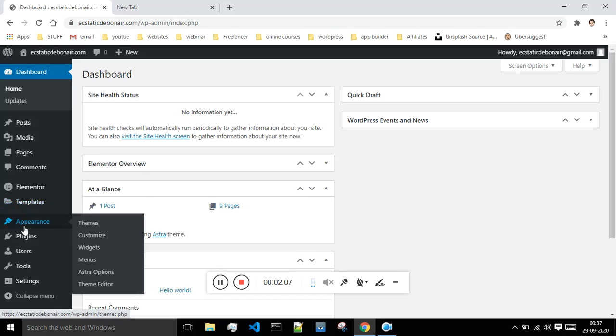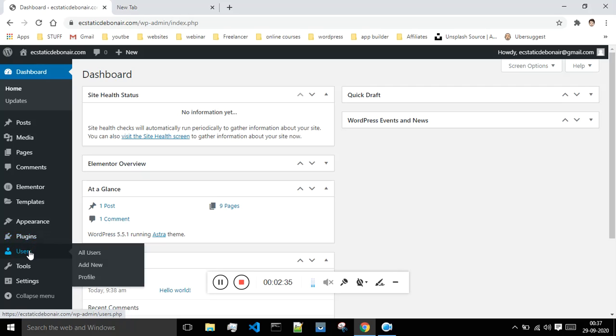So how to change the look of your website, how to customize your menu, and all the other options, you will find them over here. And next is the plugin section. So plugins are basically like small apps that we add on our website to give some additional functionalities to our website, or change the look, or do some task. All these things will be installed over here under this plugin section.